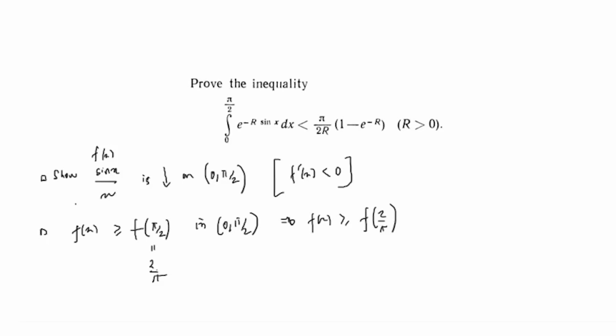The next step is that, observe that this comes up naturally: e to the power x is an increasing function, right? E to the power x is increasing, which implies e to the power minus x is decreasing, right? E to the power x is increasing, e to the power minus x is decreasing, right? So therefore, we have that e to the power minus r sine x in between 0 and pi by 2 is what?